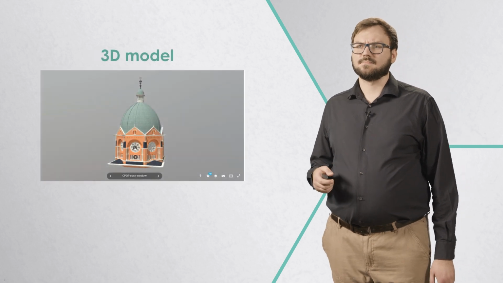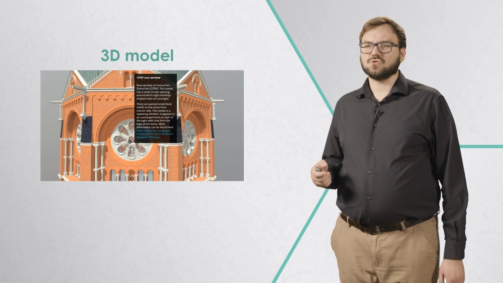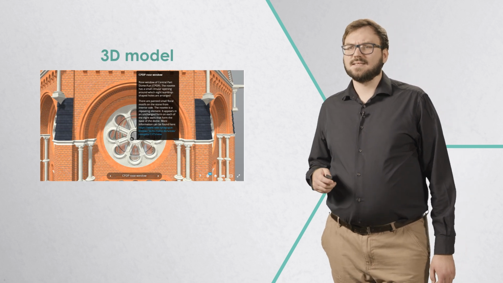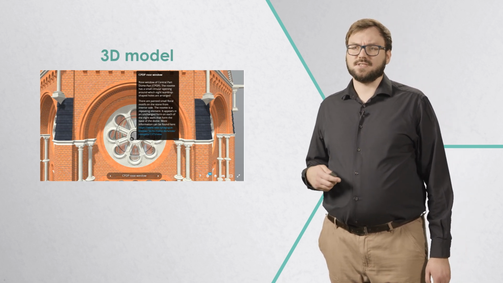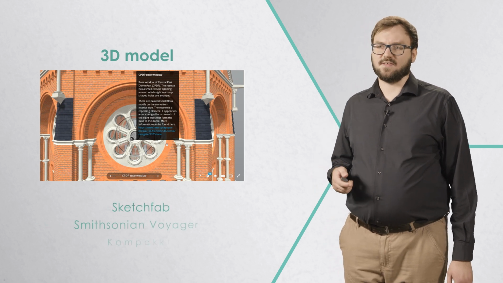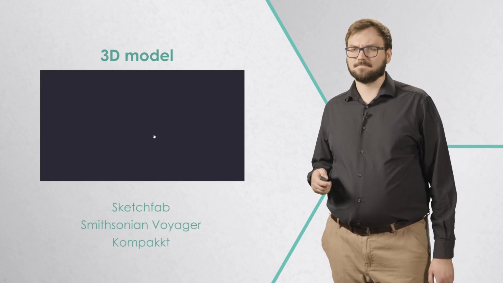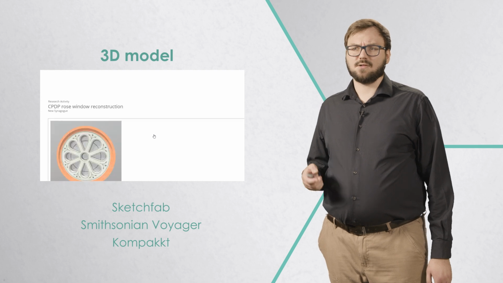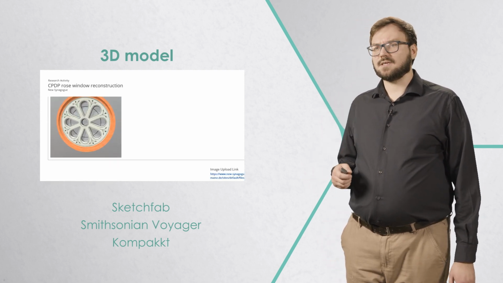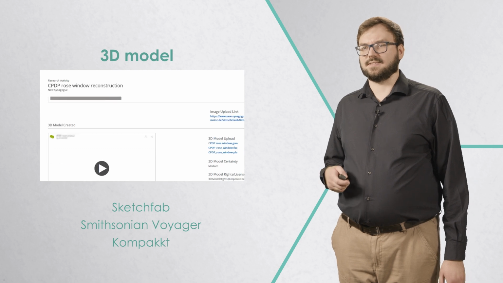Documentation can also be integrated into a 3D model. For example, we can add textual or multimedia annotations to the model's surface. This can be done after publishing the model in a 3D viewer that supports this function, such as Sketchfab, Smithsonian Voyager, or Compact. This process involves additional work in a different environment than the modeling program and requires careful preparation of the annotations and their content.